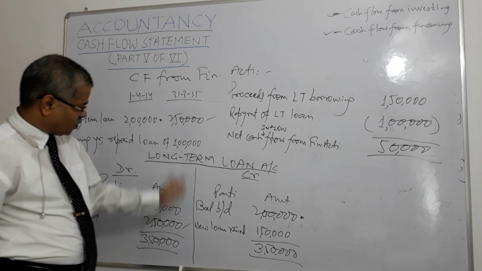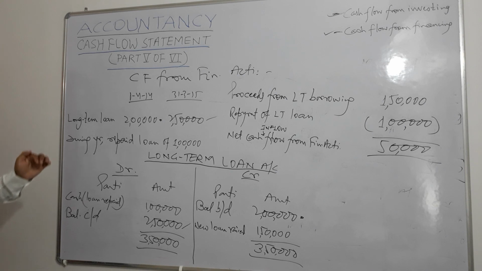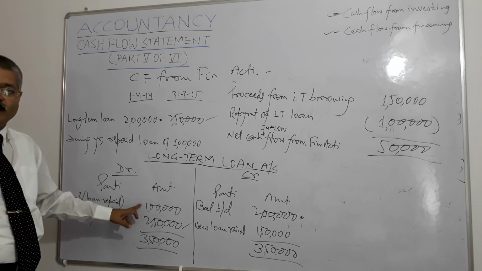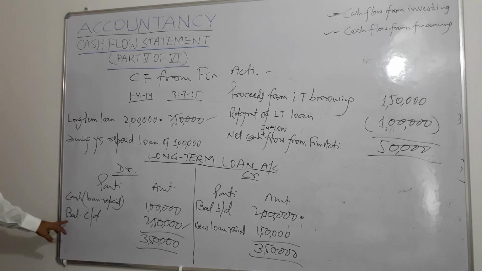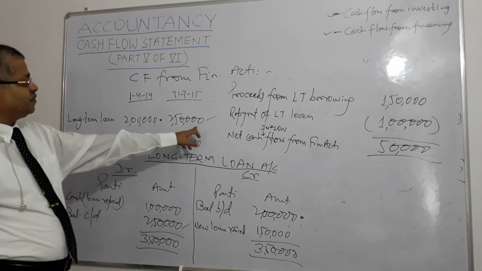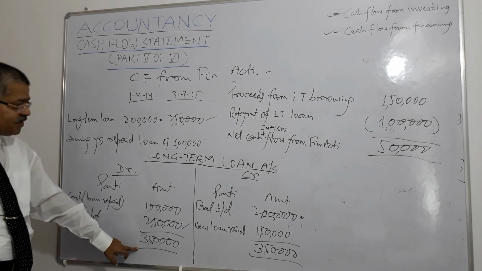And we have drawn here long-term loan account. Debit particulars amount, credit particulars amount. So in the long-term loan account on the debit side, what do we get? First we get cash, loan repaid, 1 lakh rupees, which we have mentioned. And balance carried down is the balance as at the end of the year 250, so total is 350.